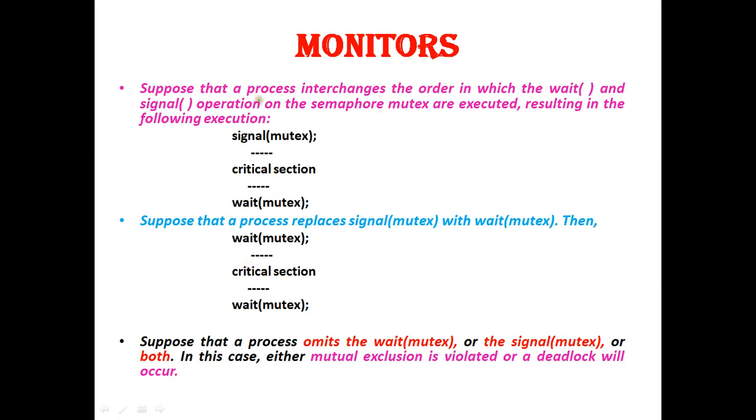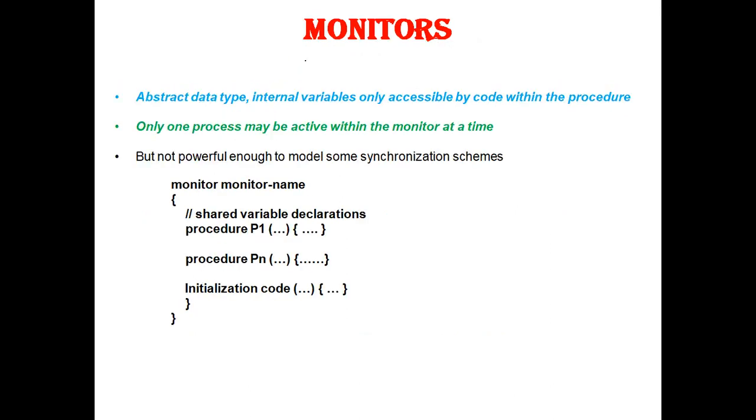In order to deal with such types of errors, researchers have developed a high-level language construct called monitors. Then what is this monitor? A monitor is nothing but an abstract data type.